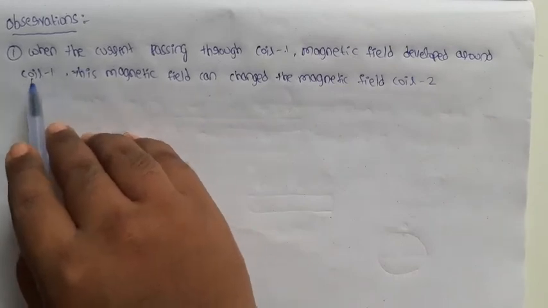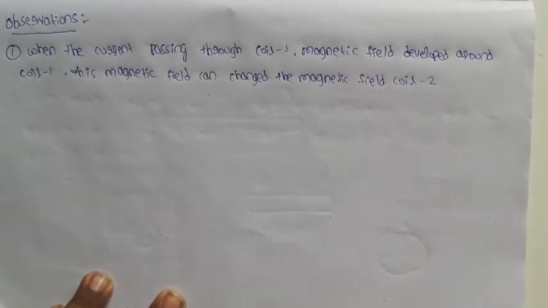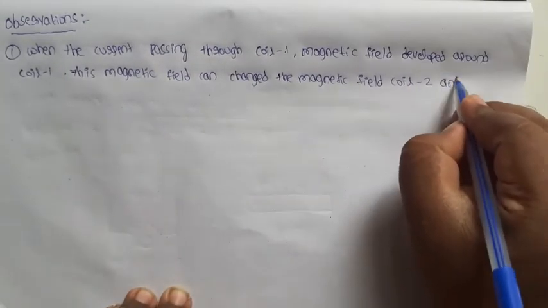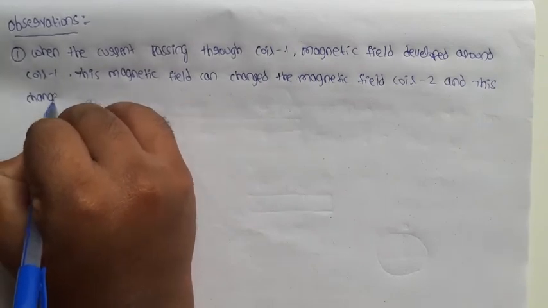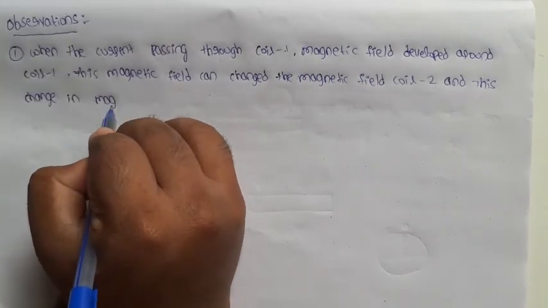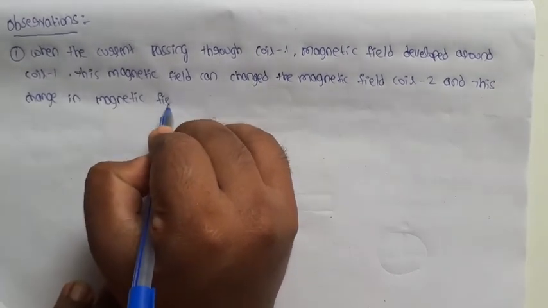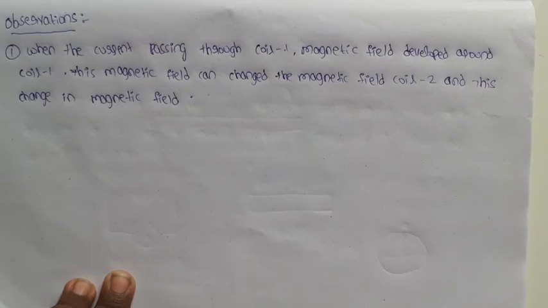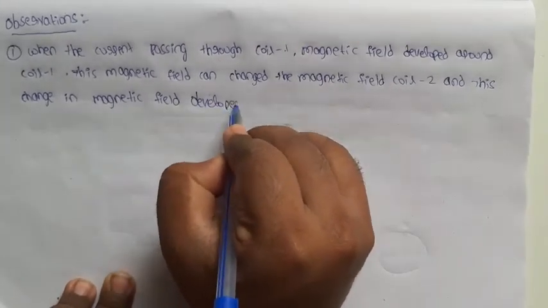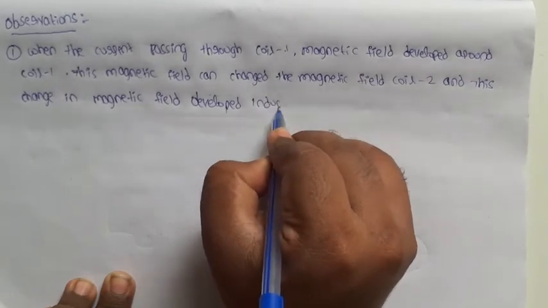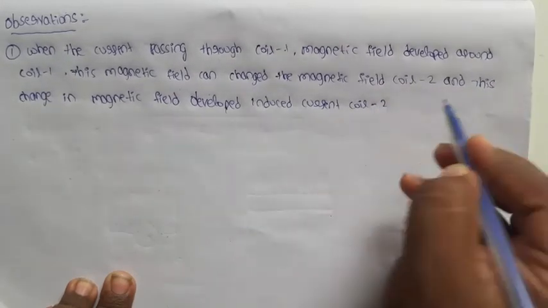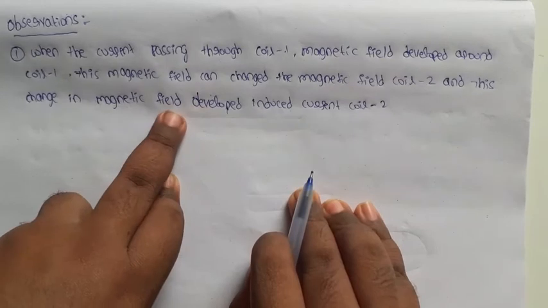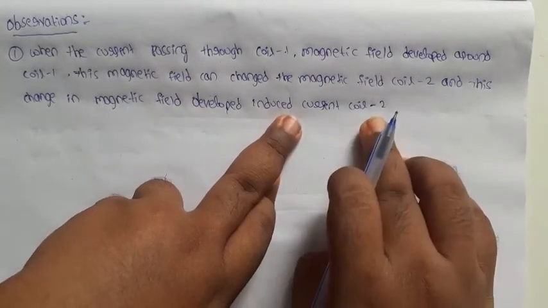The magnetic field of coil 1 changes into the magnetic field of coil 2, and this change in magnetic field develops induced current in coil 2.